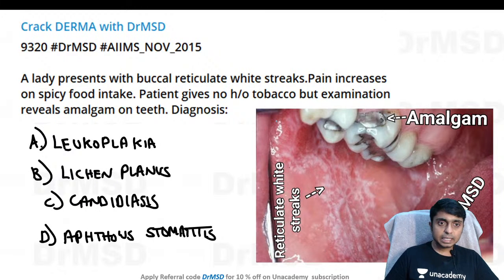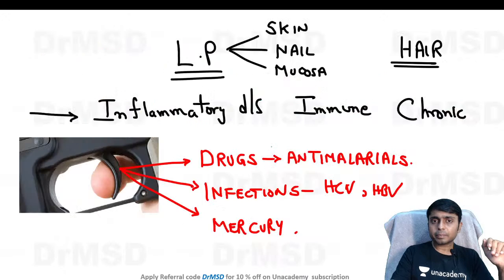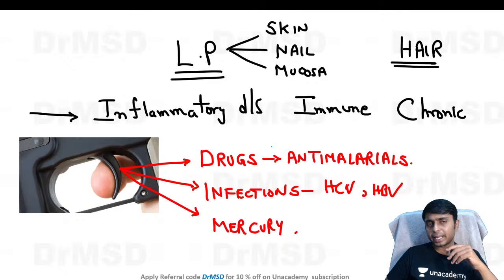So Ijaz says it is lichen planus. Everyone agrees with the answer. Please type your answers. I want everyone to attempt. It does not matter if you make mistakes, just attempt the questions, after which we will know what our weaknesses and strengths are. I think all of you agree with the answer given by Ijaz, and yes, the answer here is lichen planus. You are all right, and we will see a few points about lichen planus.